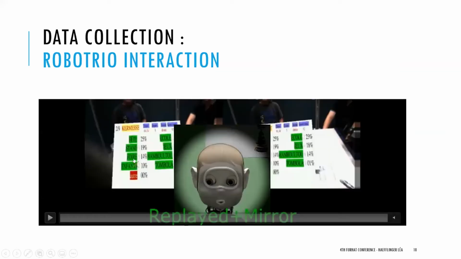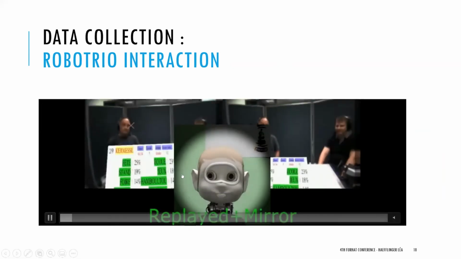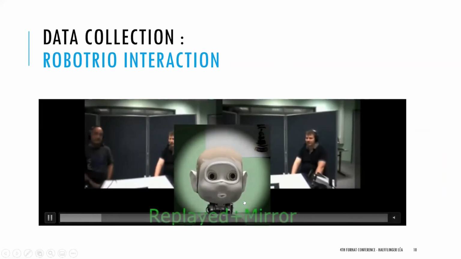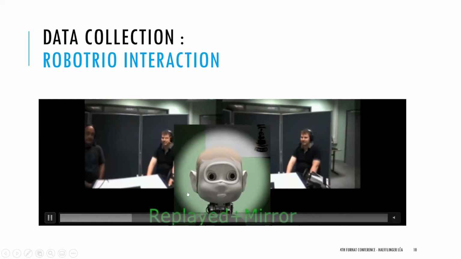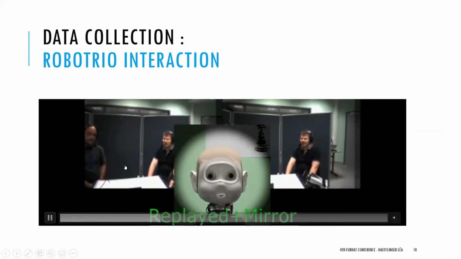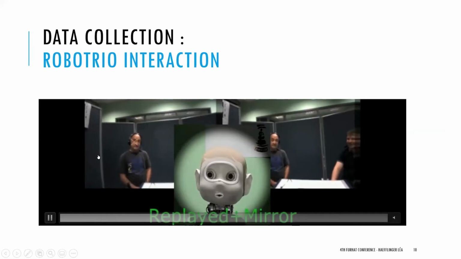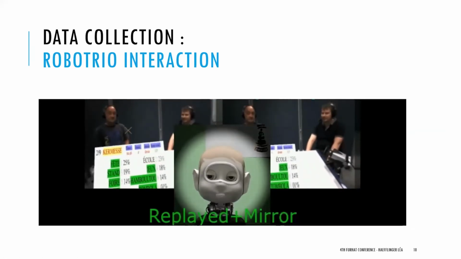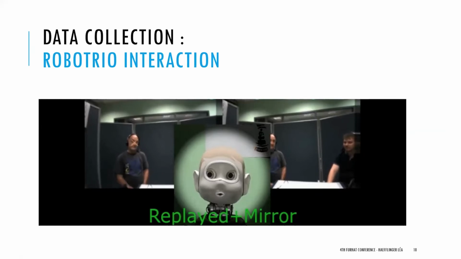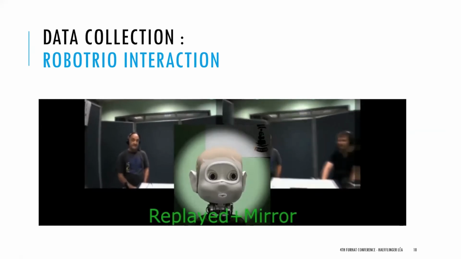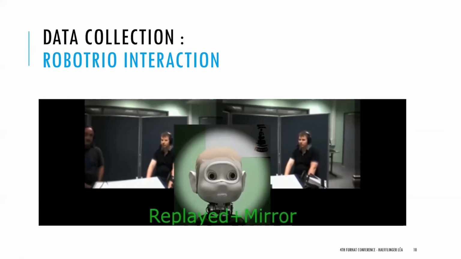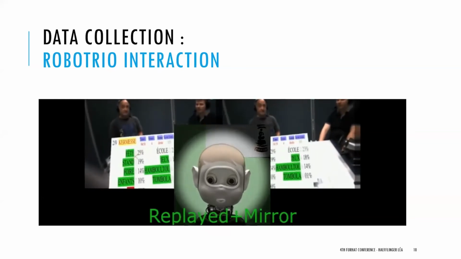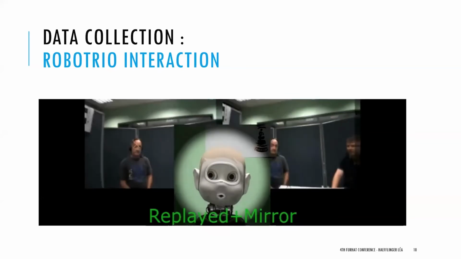Okay, so just a small video to show you the ROBOTRIO interaction. In the middle, you can see the iCube robot teleoperated, which reproduces all the movements of the pilot. On the left and right screens is what the pilot is viewing. The cross is where the pilot is gazing at any moment. So now he's gazing at the left subject, maybe asking for a proposition, then the right subject, and then you can check the answer on the tablet to see if the answer is correct or not.